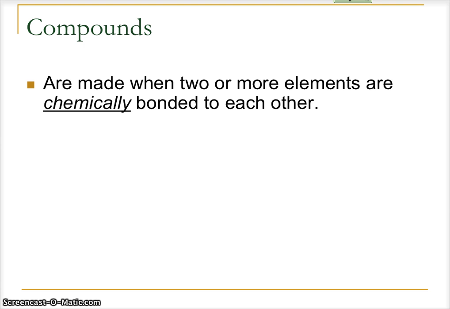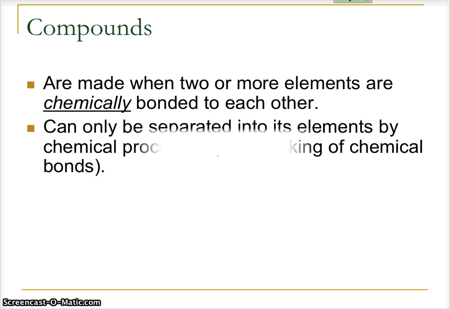So we have elements as a pure substance, and we have compounds as a pure substance. These are our two categories. Elements are the basic building blocks. You take two elements and you chemically combine them, and you get a compound. You can have more than two elements, and you get a compound. You can only separate these compounds by chemical processes. If we chemically combine them, that's a chemical process that bonds them together. We can chemically separate them. We have to undergo a chemical process to separate them, the breaking of chemical bonds. So we chemically bond them, we chemically separate them. Those are what compounds are.